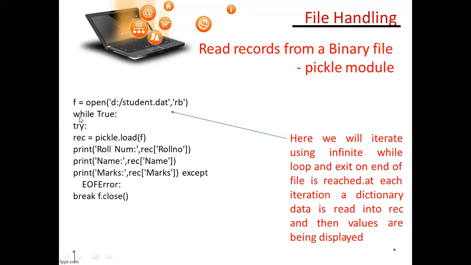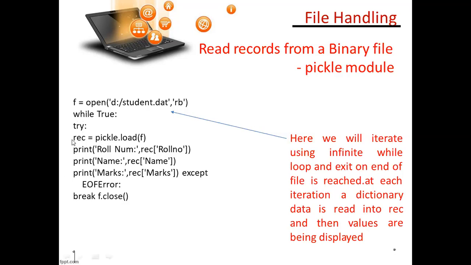So here I am writing while. What is while? This is a loop iteration. While true means if this file is contained over there, this means it is true. Try. So try and catch I am using here. What is try and catch? Within a try or catch block, you can execute the program, and if there is any error, an error message will be displayed. See here, try block.